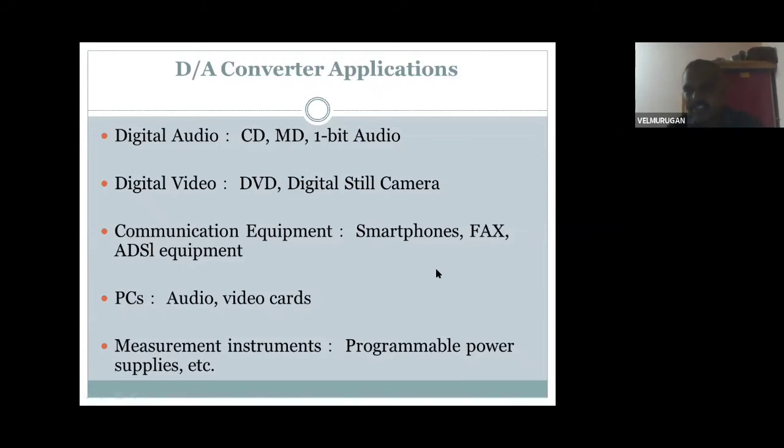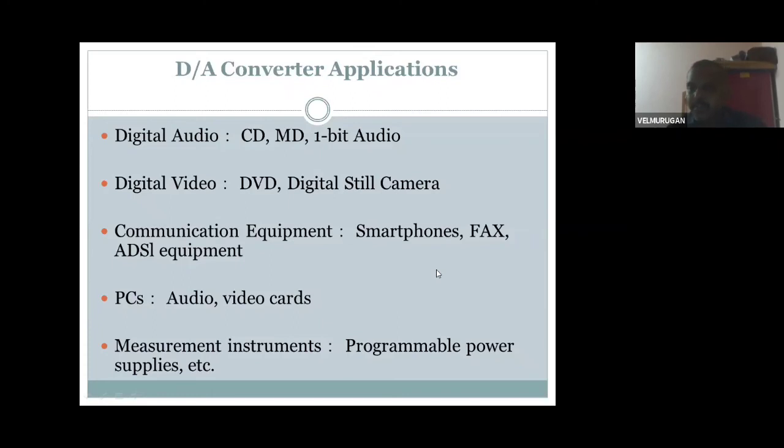This is also communications equipment using digital signals. Fax: you scan your paper, convert it to an analog signal, transfer it as an analog wave over a long distance through cable or wireless medium, then convert it to digital format, and then take the printout as a hard copy. These are communications equipment.